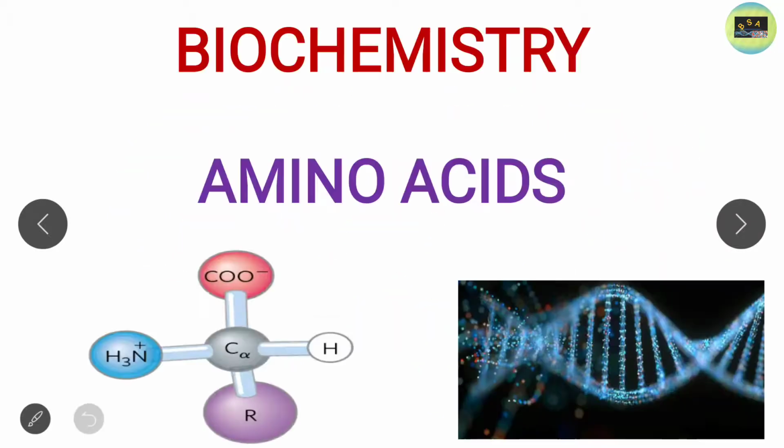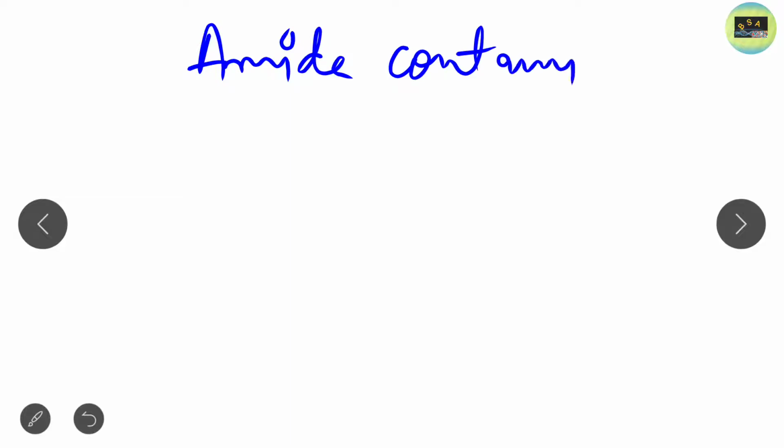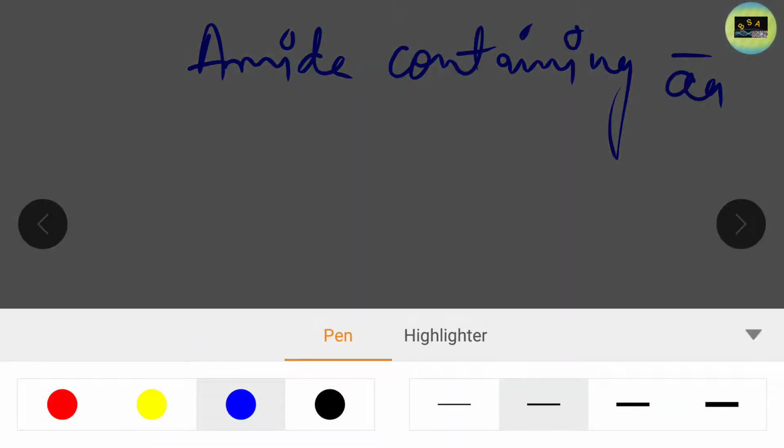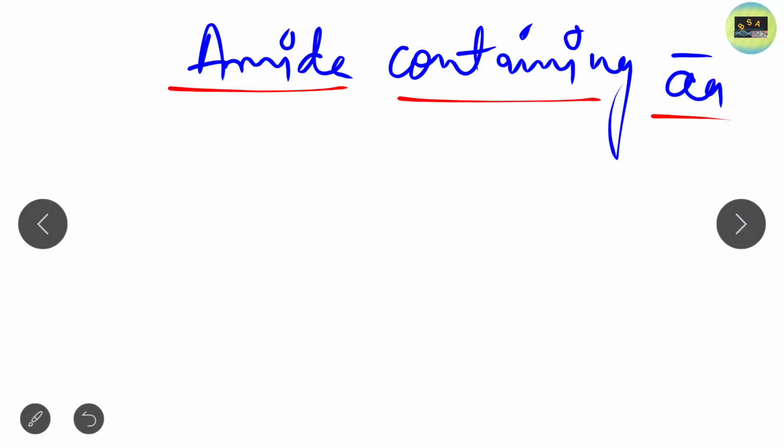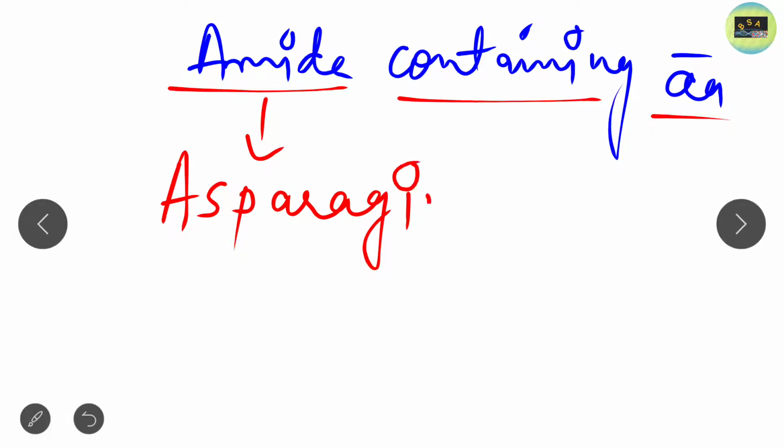Clear? Next, the next amino acids are the amide containing amino acids. The next two amino acids that we are going to study are amide containing amino acids. So what are the two amino acids that are amide containing? The first one is asparagine, and the second one is glutamine.